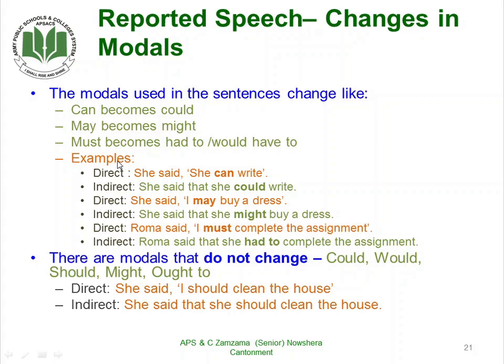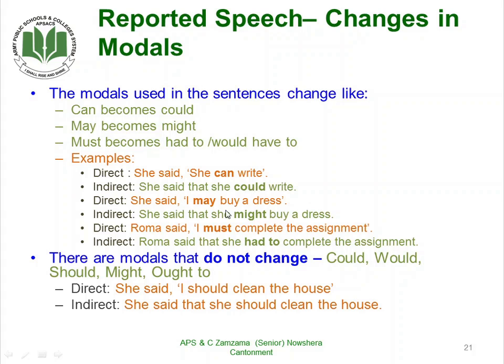Let us look at a few examples. She said she can write. She said that she could write. Now, when the reporting verb is in the past, can becomes could.